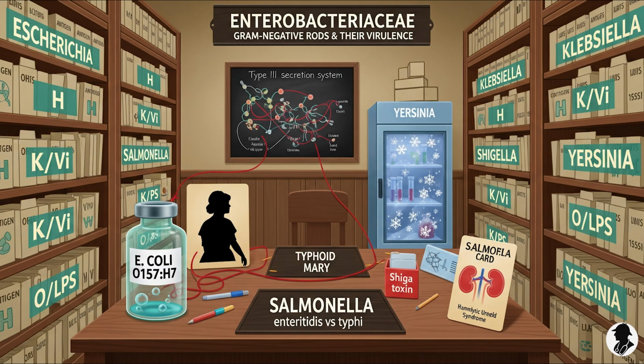Think about that E. coli O157:H7 example again. Giving antibiotics, which might seem like the standard thing to do for a bacterial infection, could actually worsen the outcome, potentially triggering HUS. Conversely, not giving antibiotics for typhoid fever or E. coli sepsis would be disastrous. It's all about patient safety and effective care.